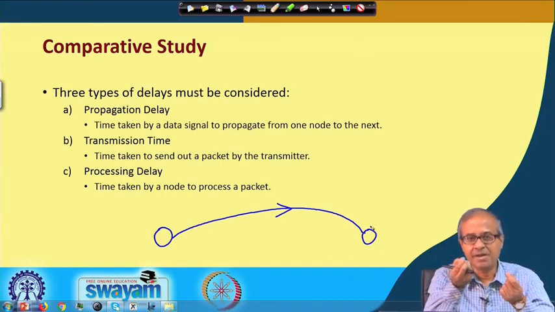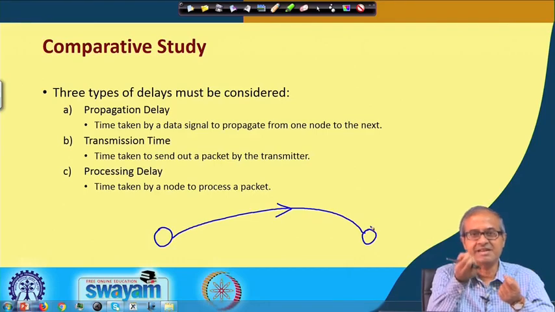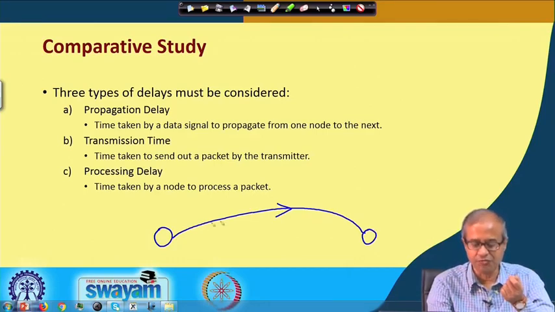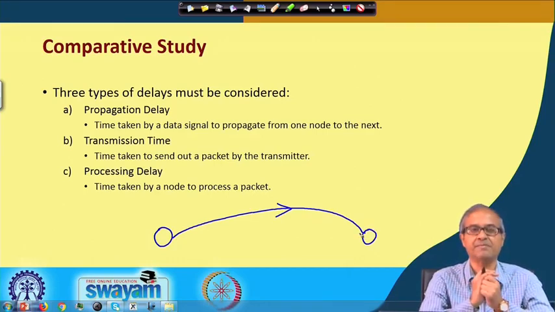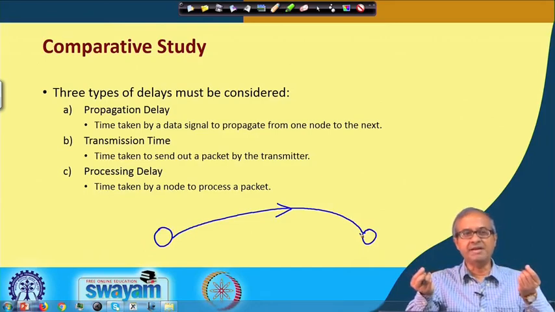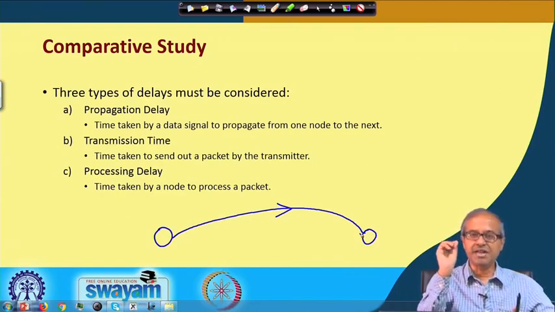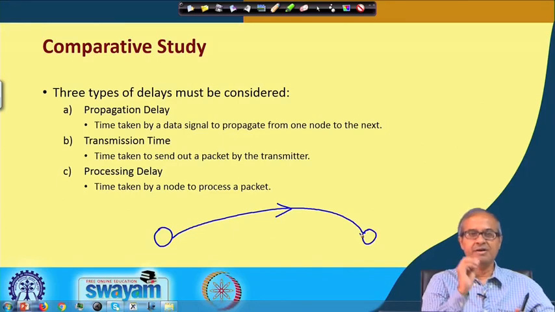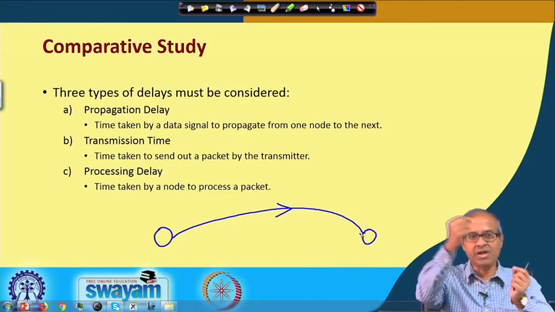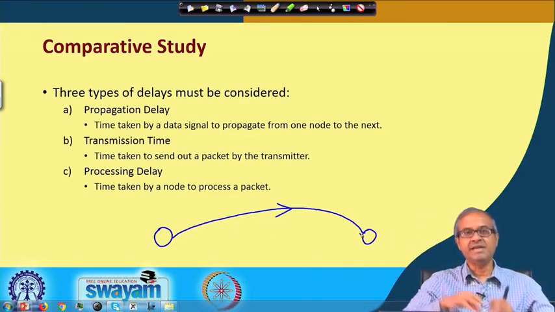How much time a single signal transition takes to move from this place to this place. If it is a copper link, it can be something. If it is a fiber optic link, it can be different. If it is a satellite link, it can be different. So, depending on the type of link, suppose you sent one bit of data, how much time that one bit will take to reach the other end, it depends on the medium.